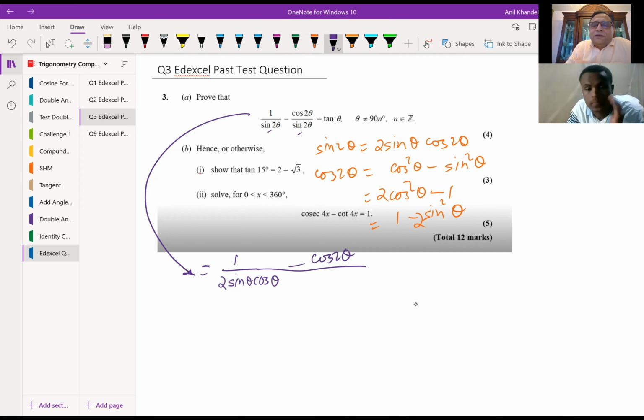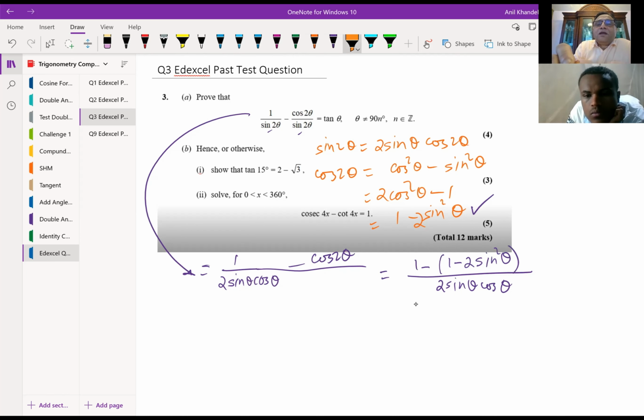Now if you look at it, cos 2 theta can be written in three different ways. It is 1 minus cos 2 theta. So 1 minus cos 2 theta means I should be in a position to cancel 1. So which formula should I use? I think the formula 2 cos square theta is better. So I'll write the denominator as 2 sine theta cos theta, numerator being 1 minus, so instead of cos 2 theta, I'll write 1 minus 2 sine square theta. Do you see that?